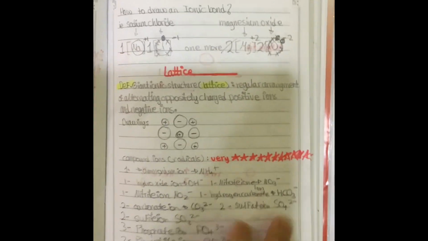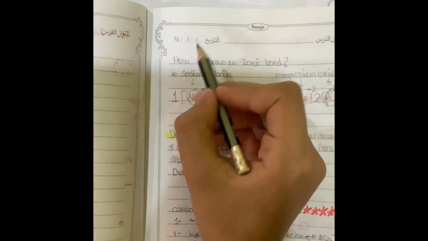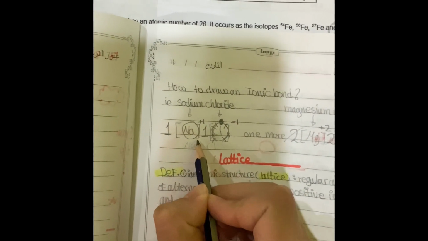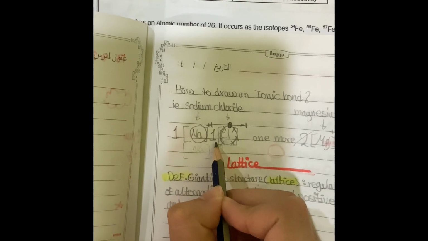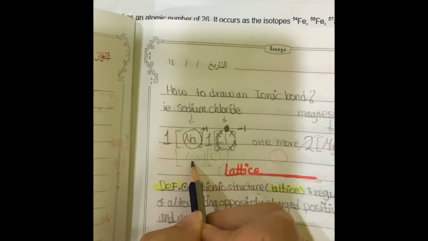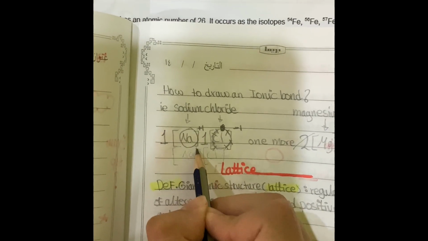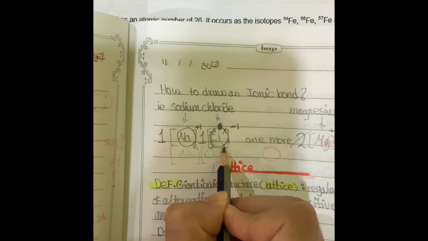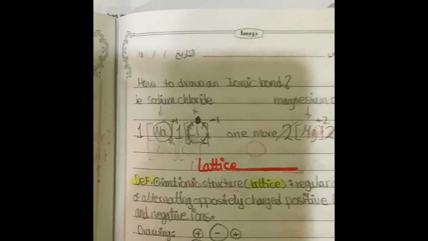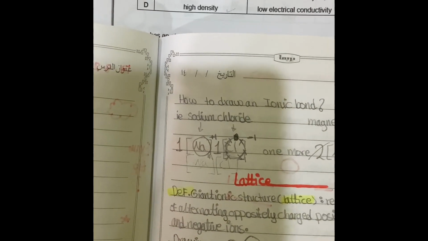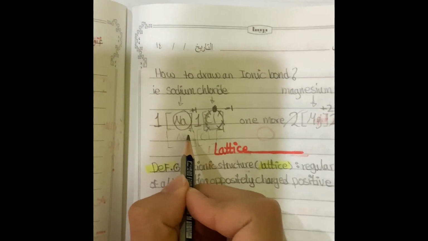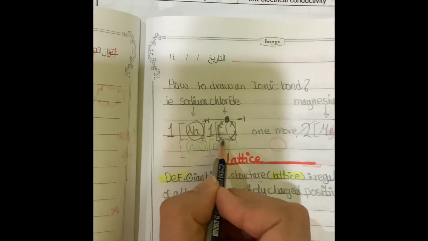Now let's know how to draw an ionic bond. So you basically, for example, for sodium chloride, you write sodium, then chloride, you put the brackets, you put the ion of it, the valency. Na is in group 1, so positive 1, Cl is in group 7, so negative 1, because 7 minus 8 equals negative 1. Okay. Check the first video, which is for chapter 1, to understand this part in a better way. And then now you put the circle of it and the circle of it.